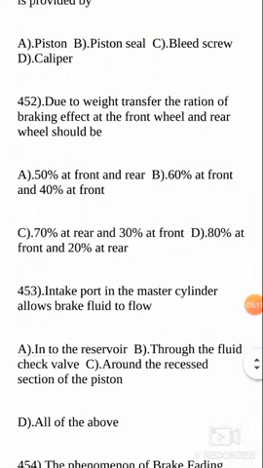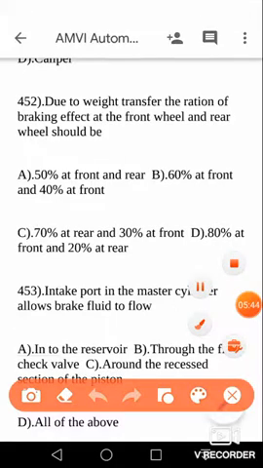Now, due to weight transfer, the ratio of braking effect at the front and rear wheels should be. This is a very good question, so please try to analyze it. Normally we tend to put the answer as 50% at front and 50% at rear. No, it is actually more braking at the front and less braking at the rear. Due to the weight transfer, the ratio of braking effect at the front and rear wheels should be 60% at front and 40% at rear. Your answer is B.